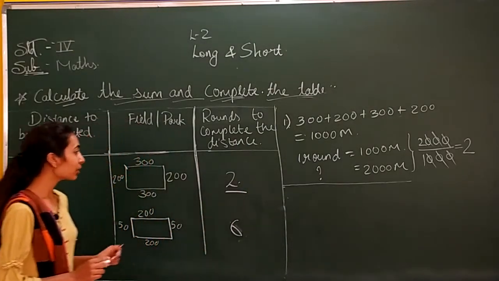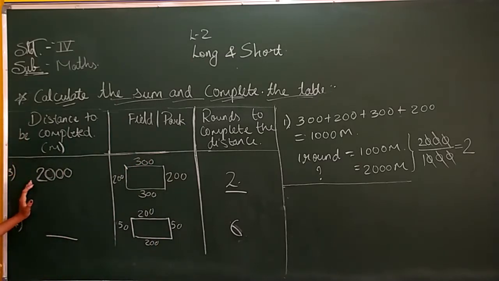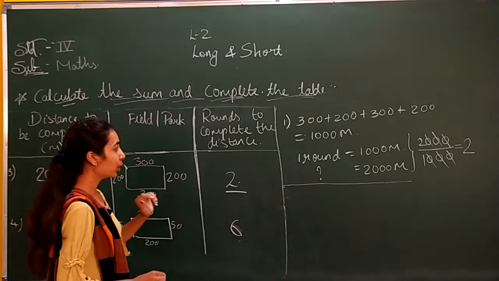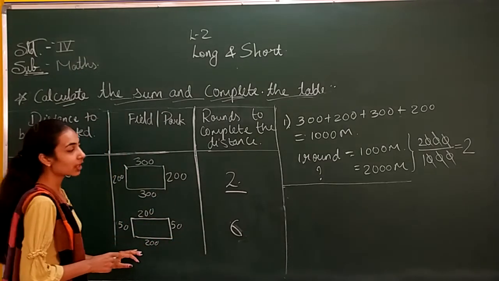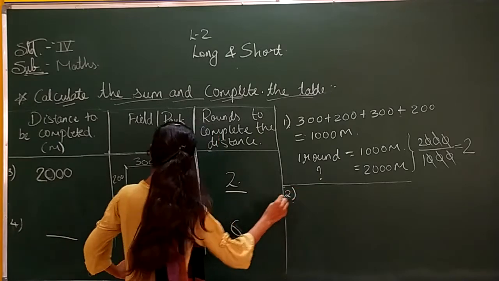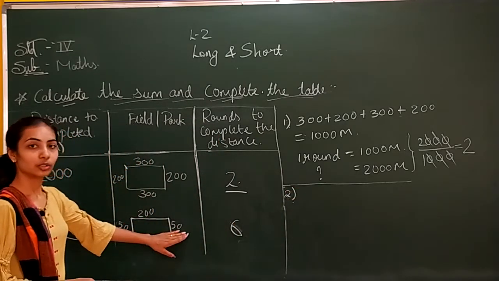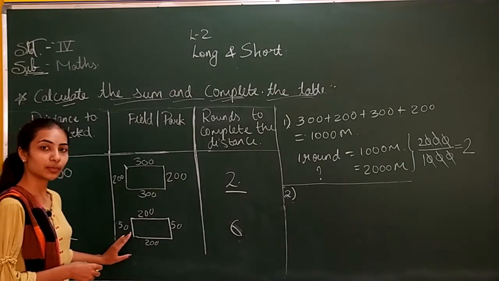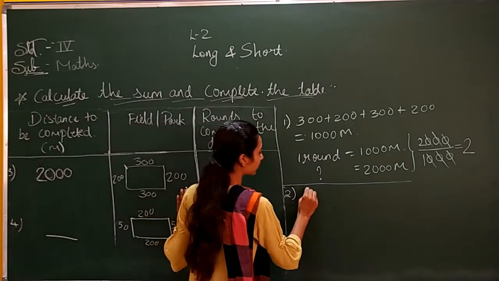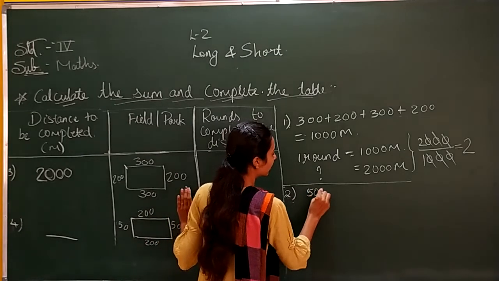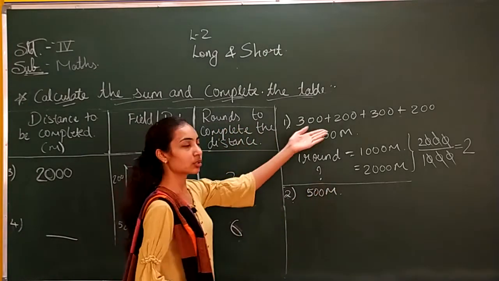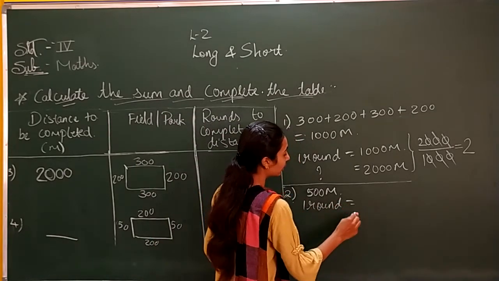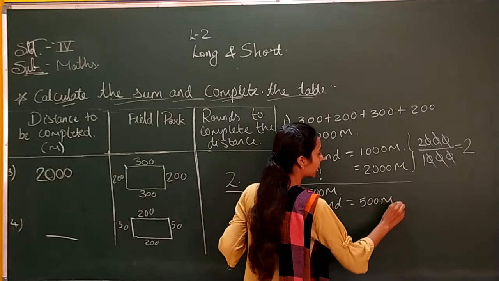So let us do number 2. Here we have to find the distance. Field park is given to us and rounds are also given to us. First we will calculate the field park is of how many meters. 200 plus 50, 250. 250 plus 200 is 450 and 450 plus 50 is 500. So our field park is of 500 meters. You can also do it this way. So we found that one round is of 500 meters.